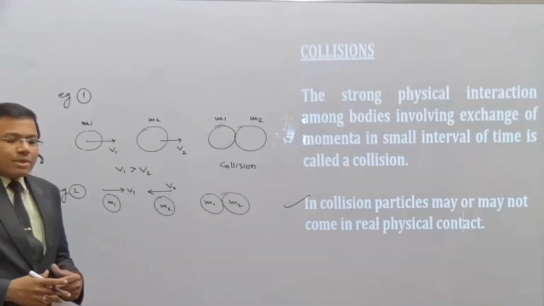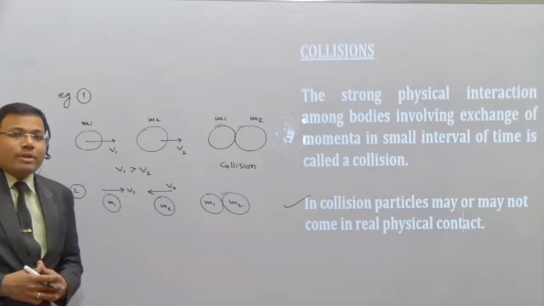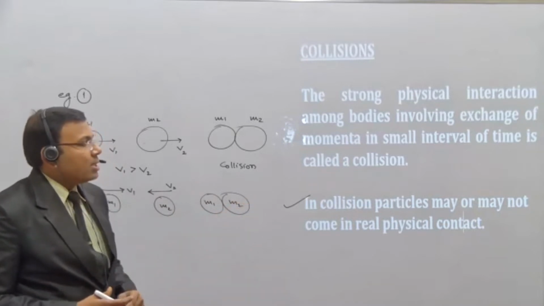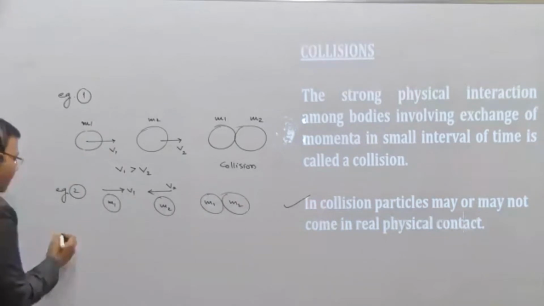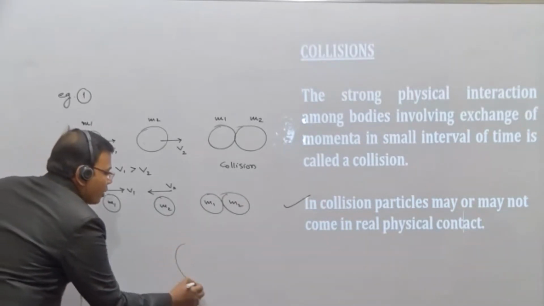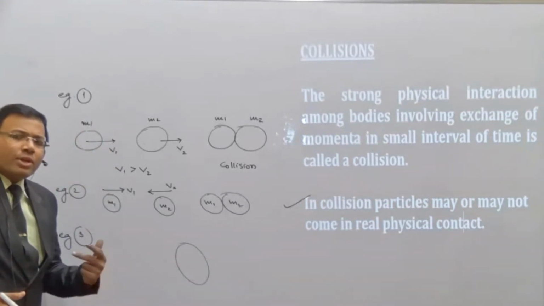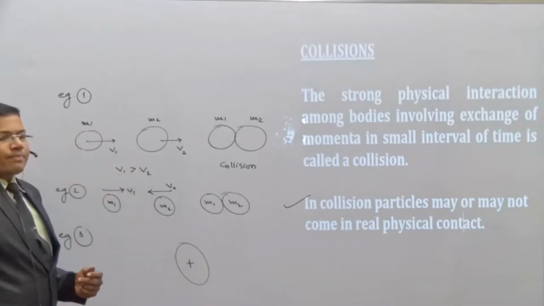But there is a third situation where the physical contact is not necessary. That's why I have given the point in collision, the particles may or may not be in real physical contact. Let us see example 3. Suppose we have a uranium, a heavy nucleus. Instead of considering uranium, you can consider a heavy nucleus. You know, students, nucleus is positively charged.